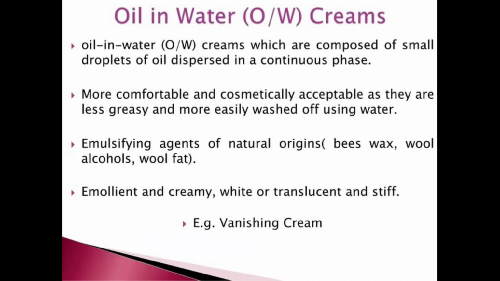Emulsifying agents are substances that form a film around dispersed globules and reduce interfacial tension. By reducing interfacial tension, we can form a consistent and more stable cream. So the emulsifying agent is a very essential component in the formulation of cream. Emollient and creamy white, translucent and stiff. An example is vanishing cream.